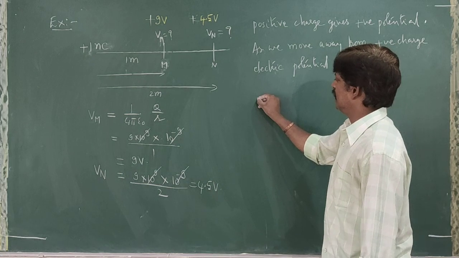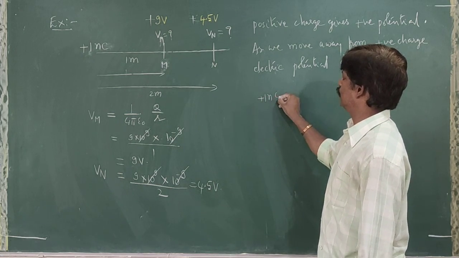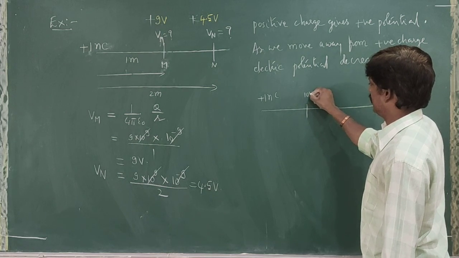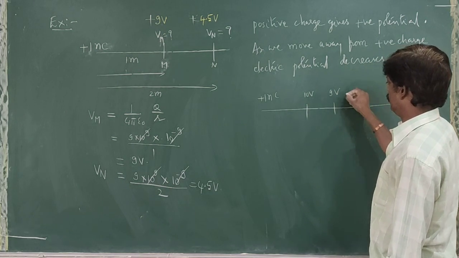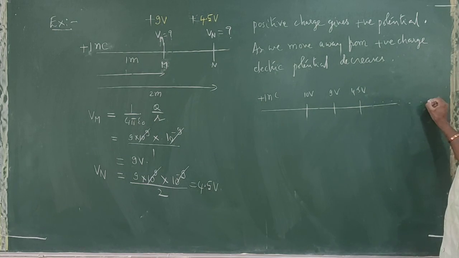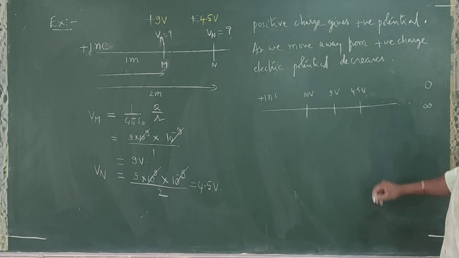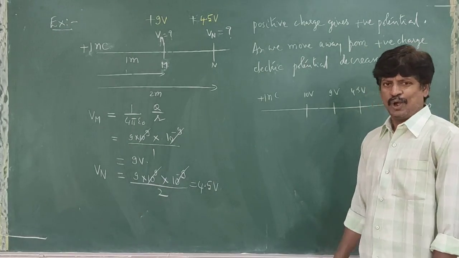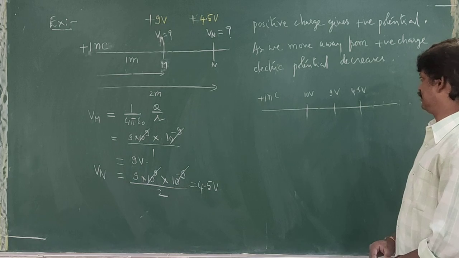That means what? If this is plus 1 nanocoulomb of charge, and here let's say potential becomes 10 volts, here potential becomes 9 volts, here potential becomes 4.5 volts. As we go away at infinity, potential becomes how much? 0. Right? What is the meaning of this?